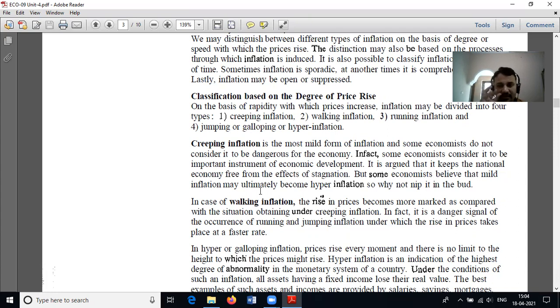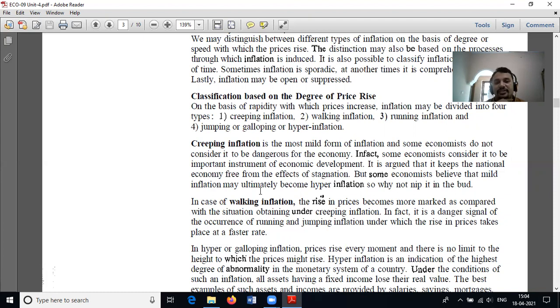Once a small inflation may ultimately become hyperinflation. That means in an economy there is a mild inflation, but after a particular time, it may become hyperinflation. And this type of mild inflation, which frees the economy from the effects of stagnation, is called creeping inflation.